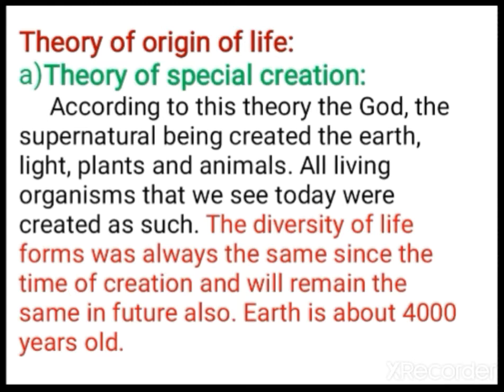According to the special creation theory, the diversity of life forms was always the same since the time of creation, and it remains the same, and the same will remain in future also. It also says the earth is about 4,000 years old.